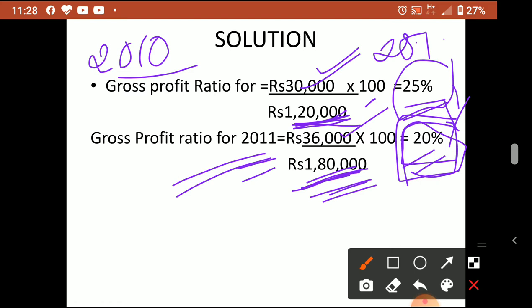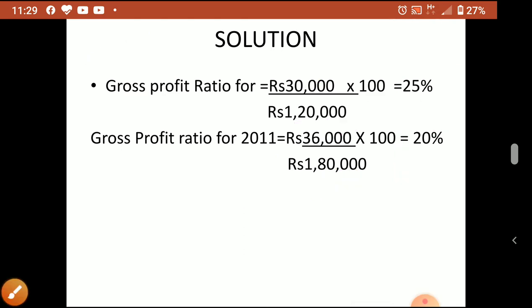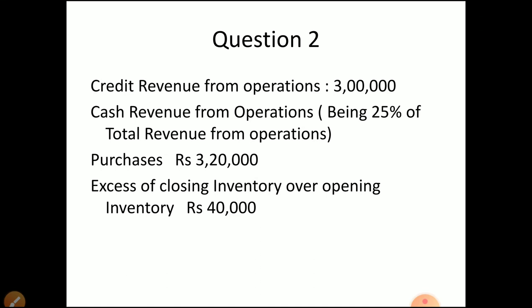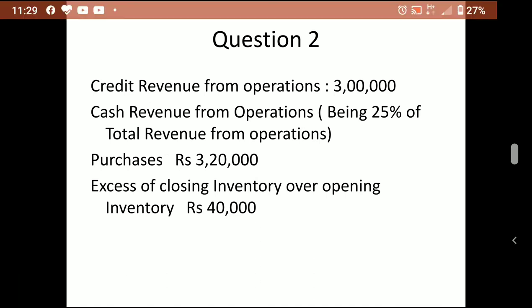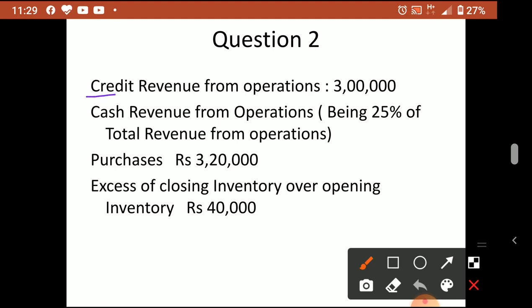This gives some hints to the business so that they can take corrective actions. They can analyze why it is happening, what the reason is, and how to take remedial actions. This way the ratios help for future decision making. Now another question we'll discuss here. Credit revenue from operation is given as 3 lakh.